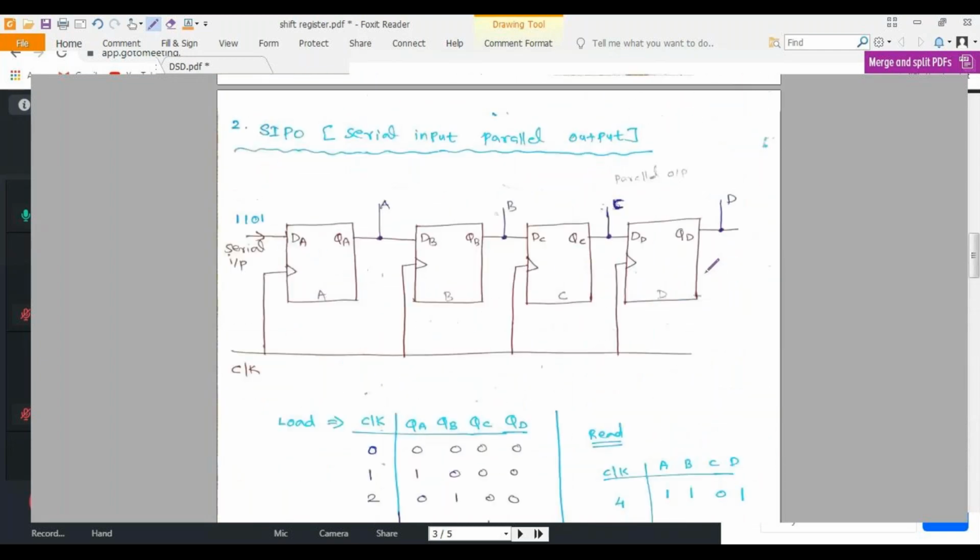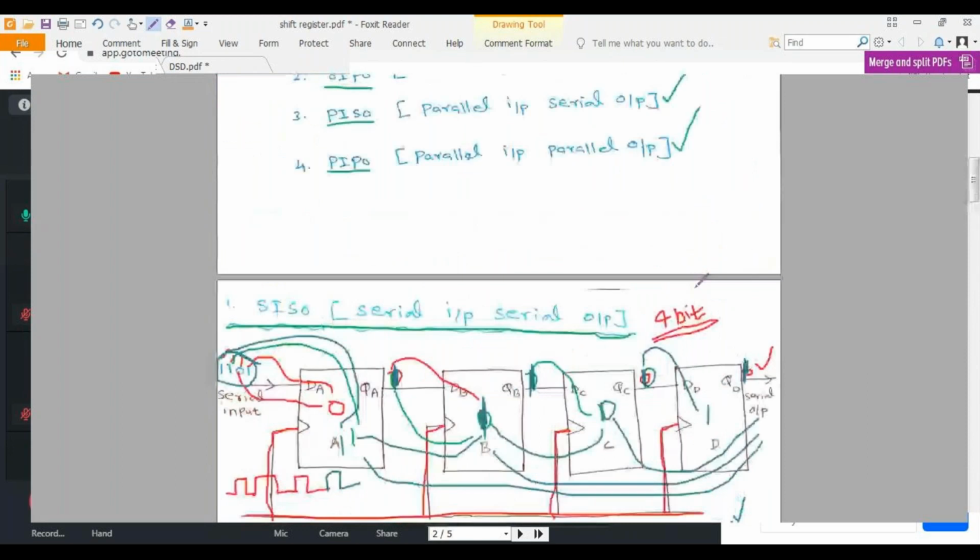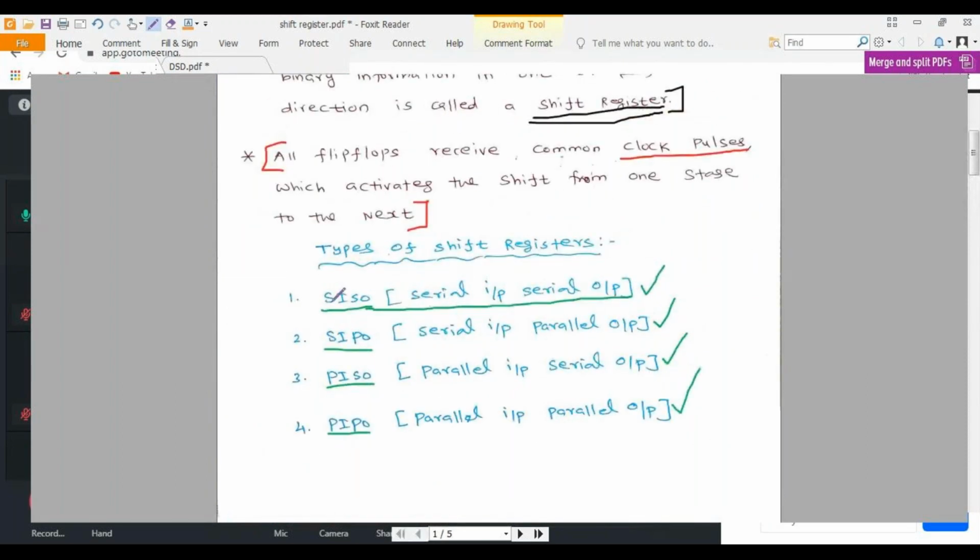So thus I'm going to conclude. We are having 4 different types: serial input serial output, serial input parallel output, parallel input serial output, and parallel input parallel output. Serial input serial output: we are giving input in a serial manner and also taking output in a serial manner. Serial input parallel output: we are giving input in a serial manner and taking output in a parallel manner. Parallel input serial output: we are giving input in a parallel manner and taking output in a serial manner. Parallel input parallel output: we are giving input in parallel, and also taking output in a parallel manner.